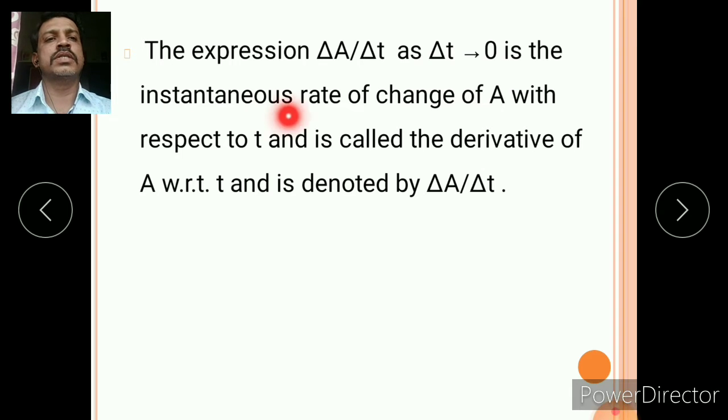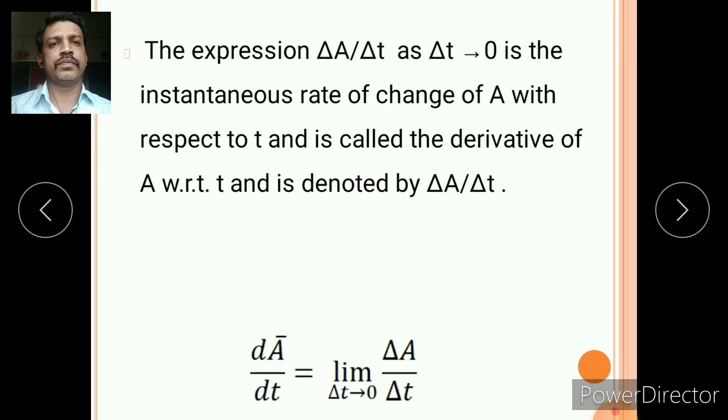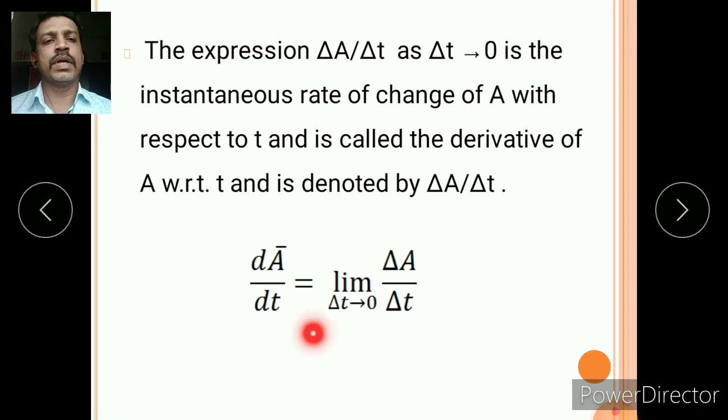By this formula we get the differentiation, that is the derivative, of A with respect to t.